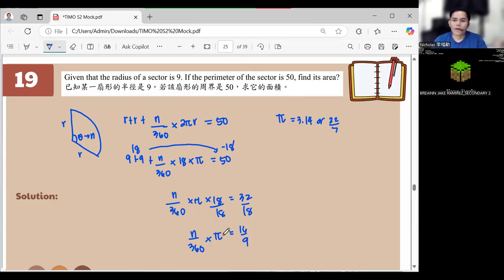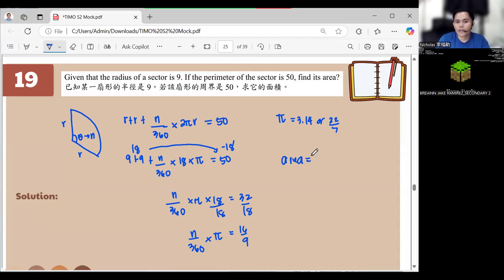Okay, so this is now the challenge because the pi, we should determine what is the value of that. It's not stated in there, right? Oh, look, it's looking for the area, right? And what is the formula for area in here?